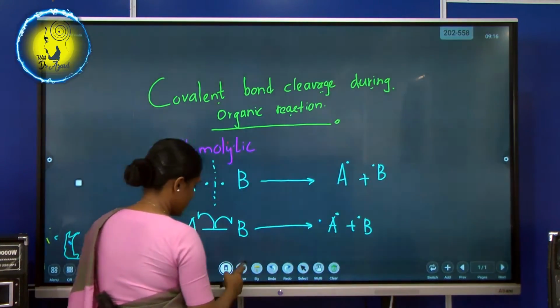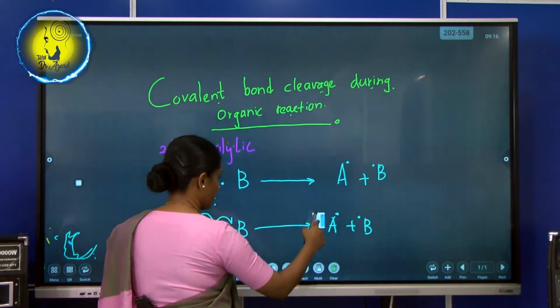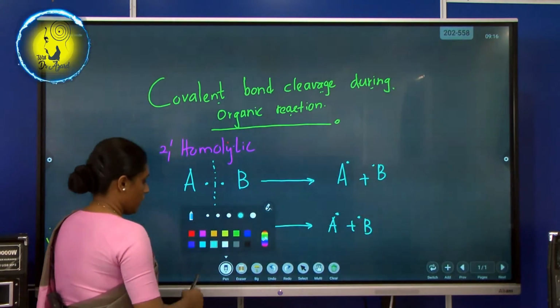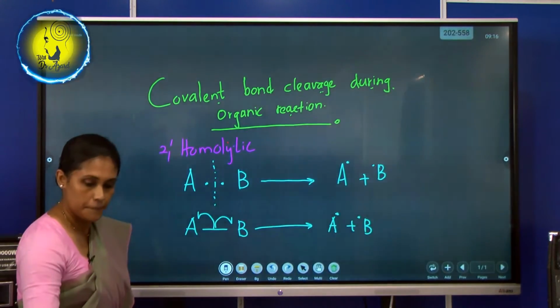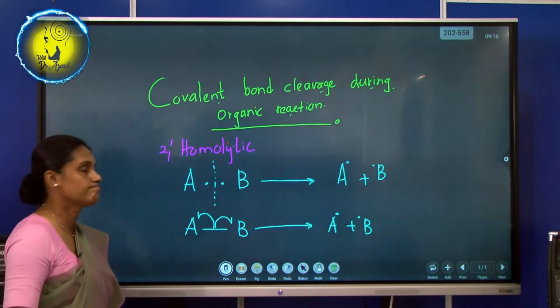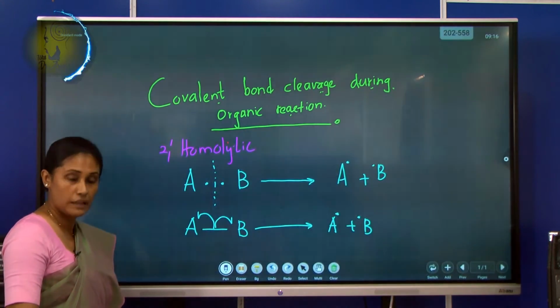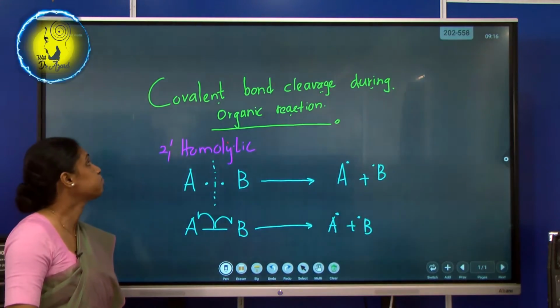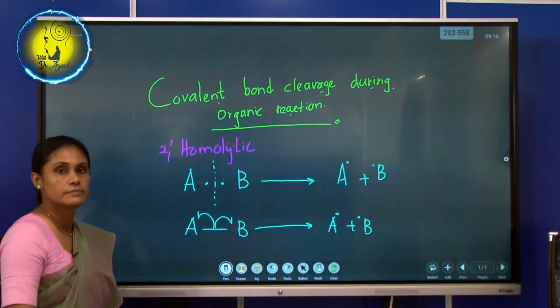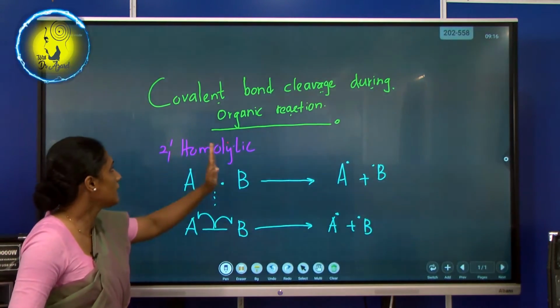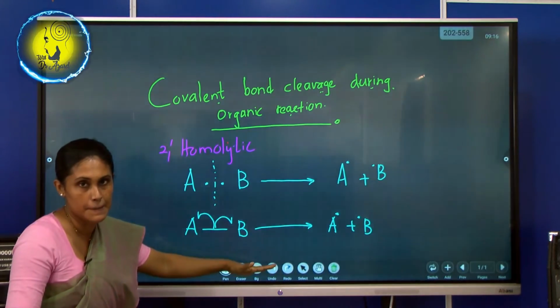There is no dot here, right? Okay. See whether you can understand this one well. This is how the homolytic cleavage takes place.